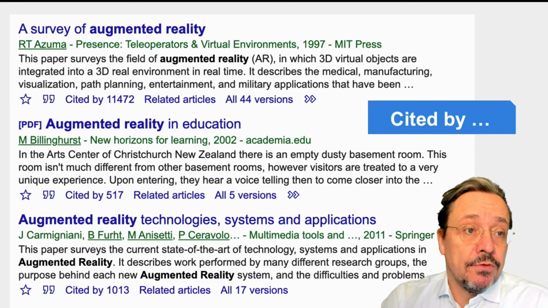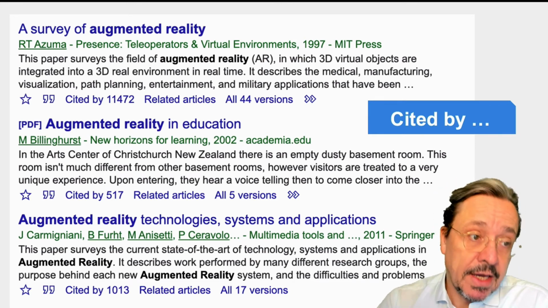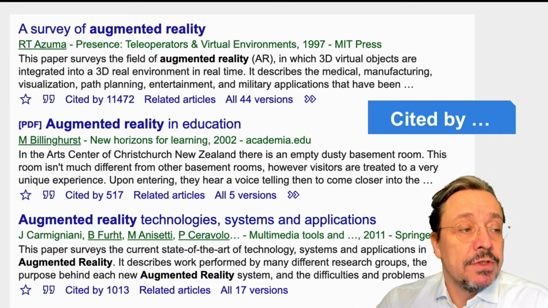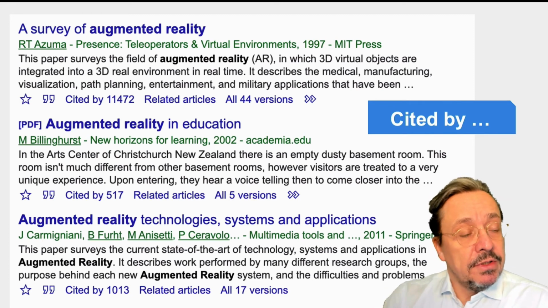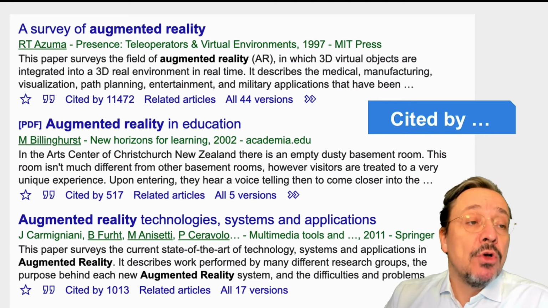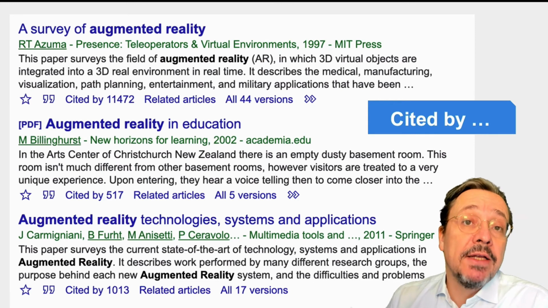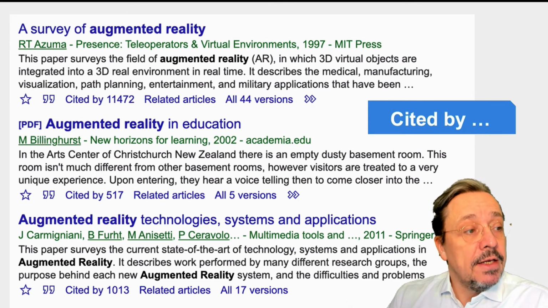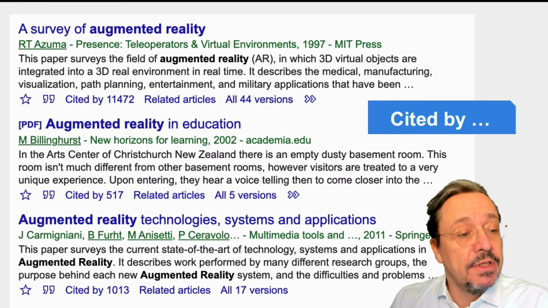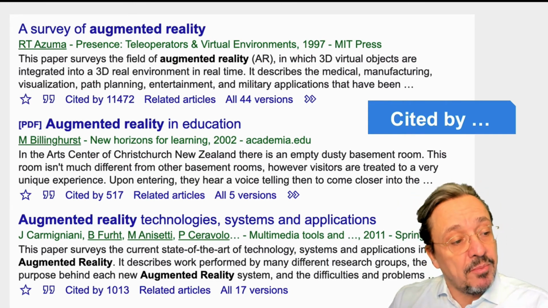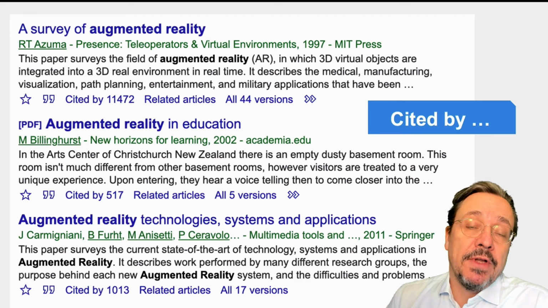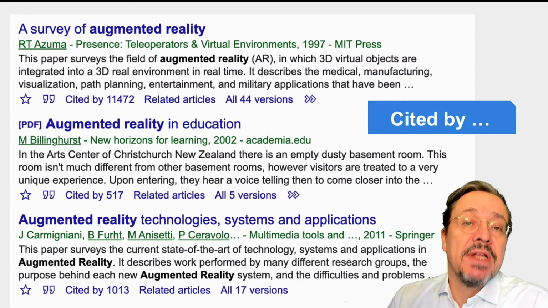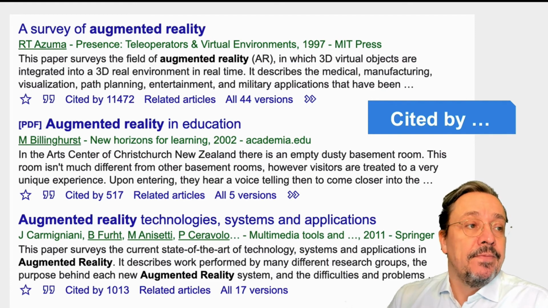It's already also from 97. Okay, there are different versions of that, but that definitely seems a milestone paper to understand your topic. And then you have specific applications in education in this case, or other applications. So a lot of review studies help you at the beginning also to understand your domain.